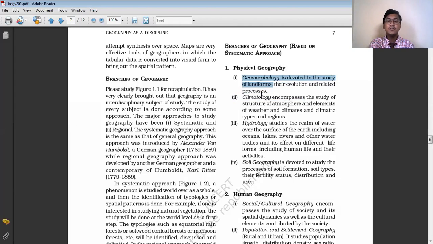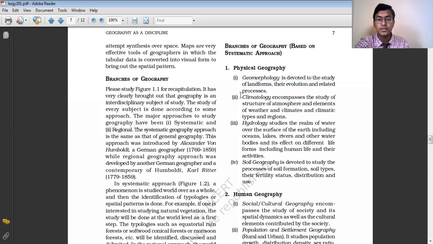Okay, and this geomorphology is a subject which is related to geology. Geology is a science subject, and in geology also, the scholars or the geologists try to study about the Earth's interior and all. So the same thing is being carried out by the geomorphologist, the person who studies geomorphology.